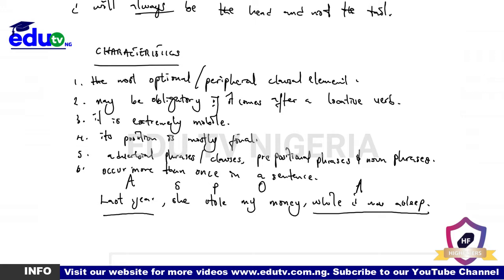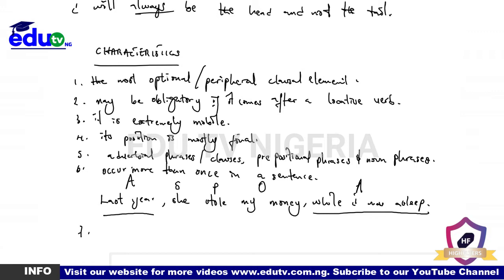So you could say that we could have adverbials. This in a way already helps us prove that it is extremely mobile. We could have it at the beginning of a sentence, we could have it at the end of a sentence. It also tells us that it mostly appears at the final position. Of course, this is it at the final position, but we could also still front this, and then it's going to come more than once in a sentence. We have one adverb here, we have one other adverb here, so that's just it.